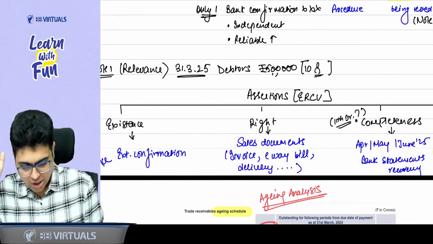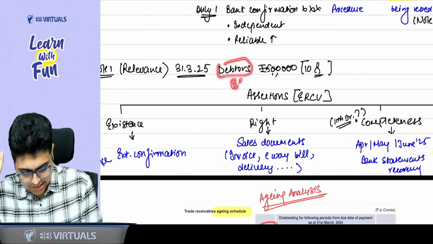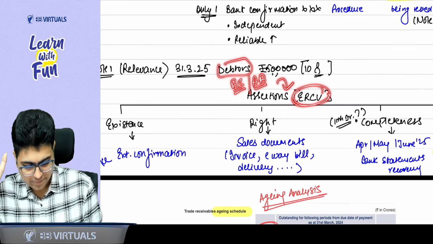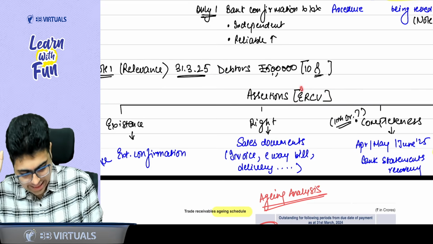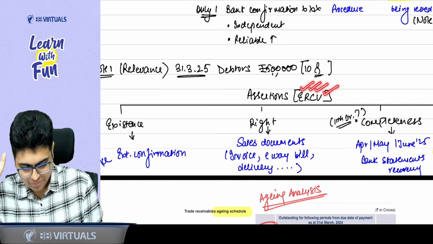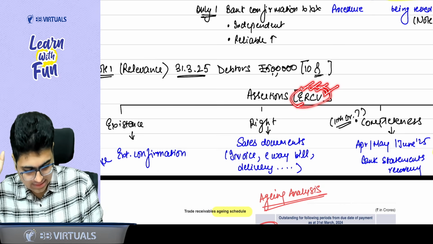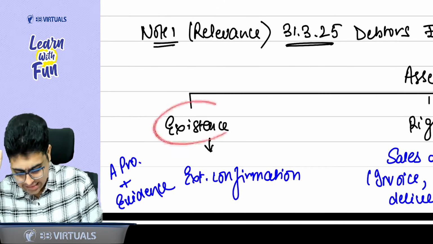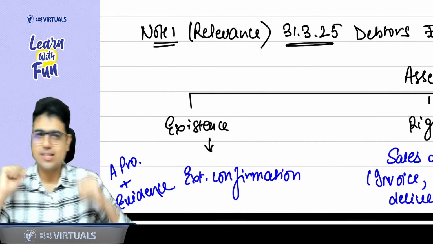Now, debtors being a balance sheet item, or you can say an account balance, there are 4 assertions we studied in CA Inter. What are these 4 assertions? Existence, rights, completeness, valuation: ERCV. Now to check the existence of the debtor, how can I check the existence?